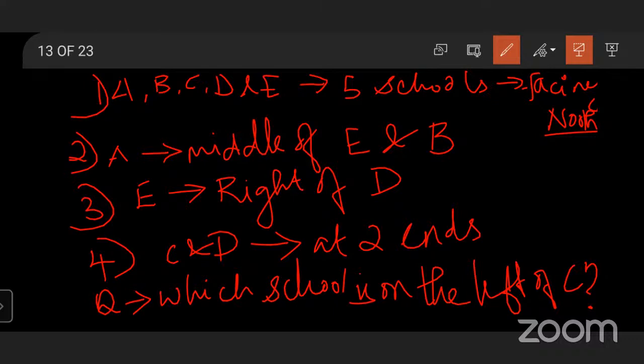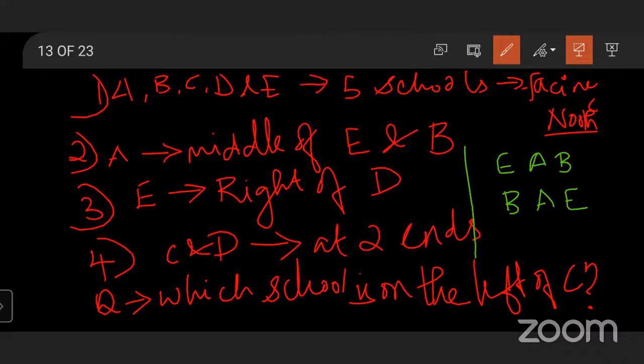So what has been given? A, B, C, D, E are the 5 schools facing towards north. A is in the middle of E and B. So we can write it in 2 ways: E, A, B, or else B, A, E. There are 2 possibilities, right?